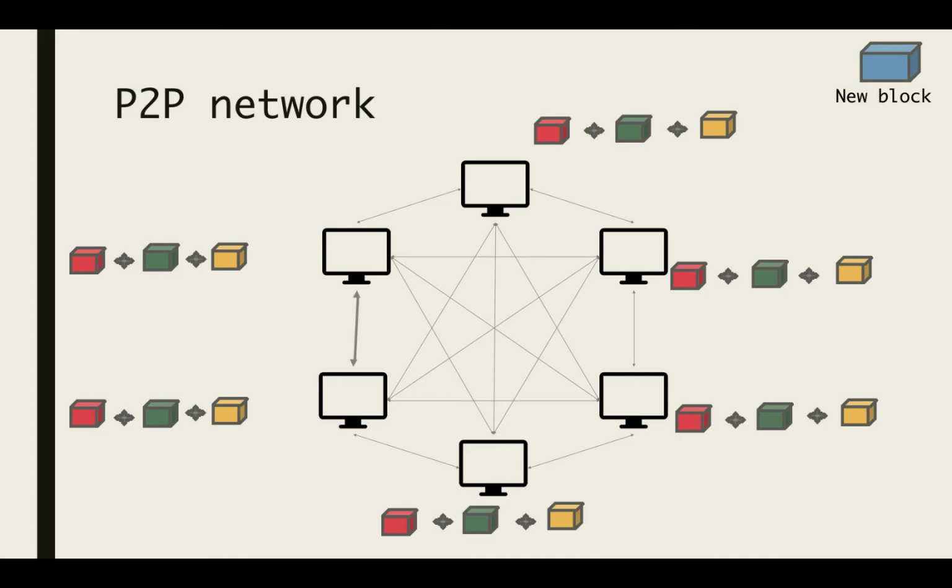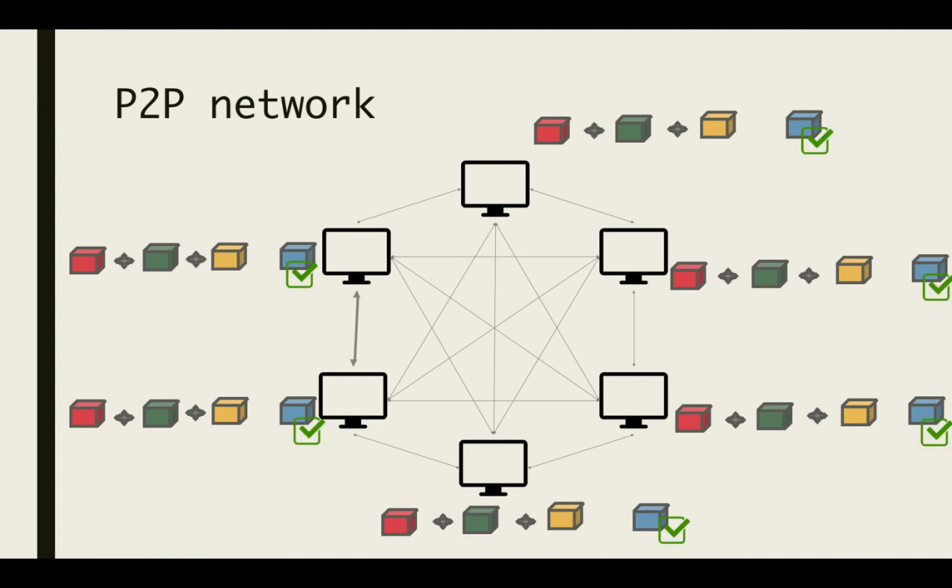Let's say we have a new block. The block is sent to every node in the network. Each node then verifies to make sure the block is not tampered with and is valid, and then it adds the block to the blockchain.